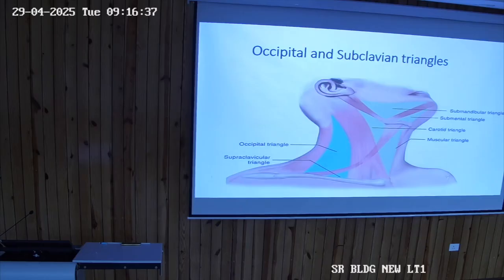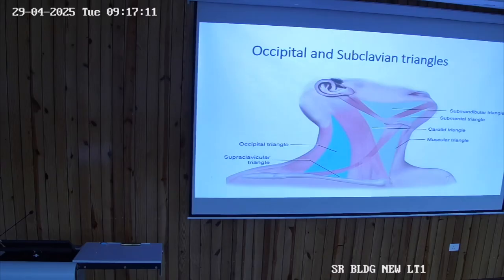Now this inferior belly of the omohyoid muscle, you can see in the picture, divides the posterior triangle into two triangles again, the names of which you have to remember. The superior triangle is known as the occipital triangle and the other is known as the supraclavicular triangle or the subclavian triangle, because the subclavian vessels are located in this supraclavicular triangle.